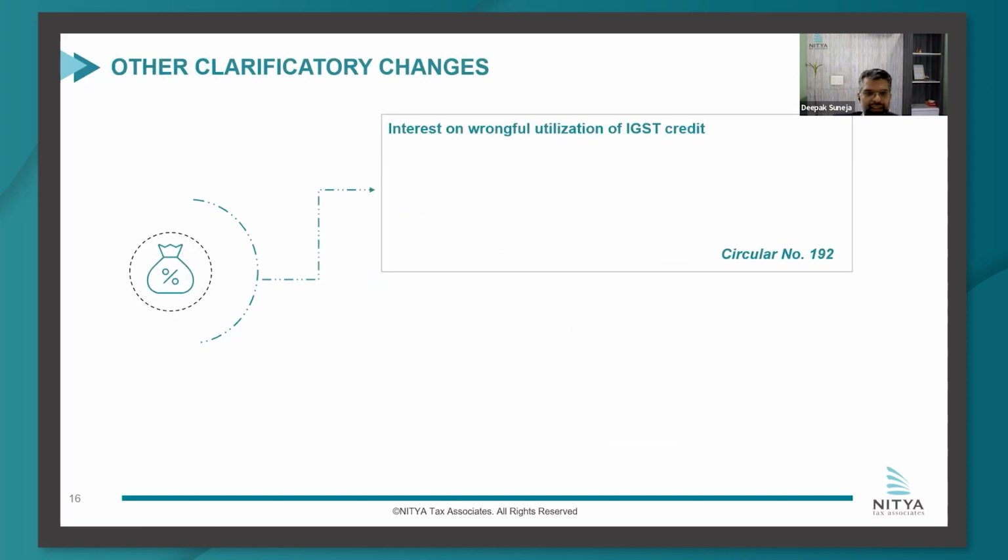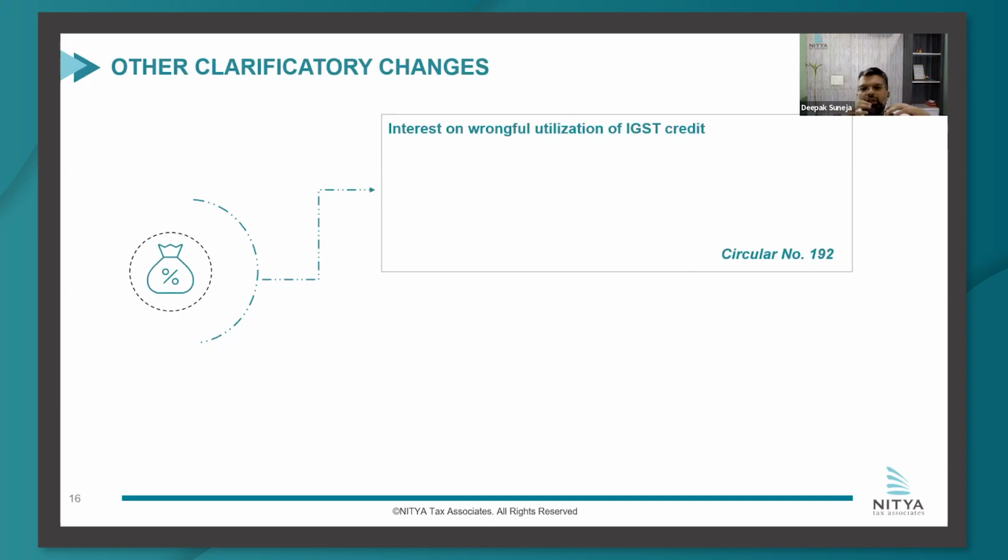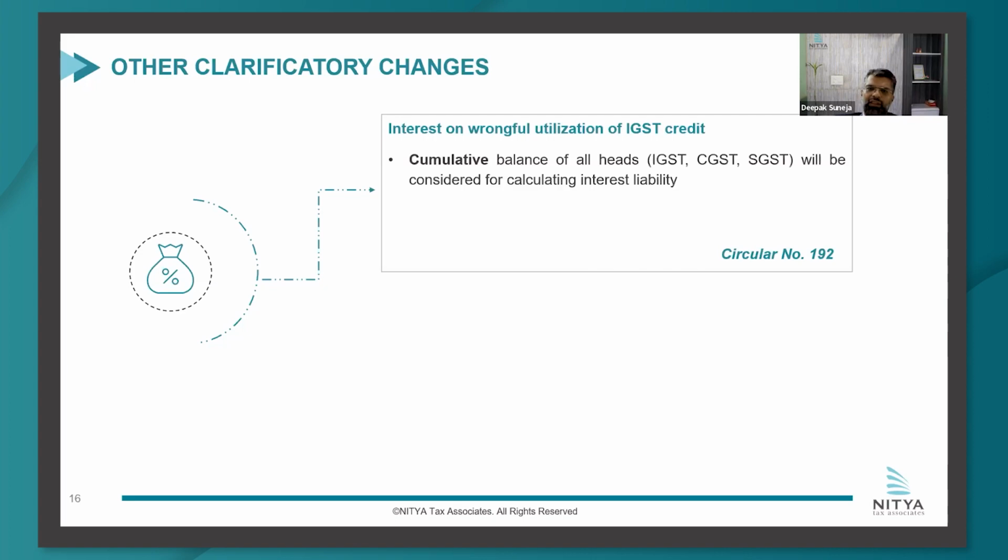Moving forward to other clarifications that they have brought in. So again, there is a logical reasoning for why they brought in this clarification. Way back, what the law states is that the credit can be utilized in a staggered manner. Staggered in the sense that you firstly have to exhaust your IGST, then you exhaust CGST and SGST correspondingly, but only after the IGST credit balance is zero. So the question was that once Section 50 was amended to say interest is payable only if the credit is utilized, and if it is not utilized, interest is not payable, how do you compute that credit is utilized?